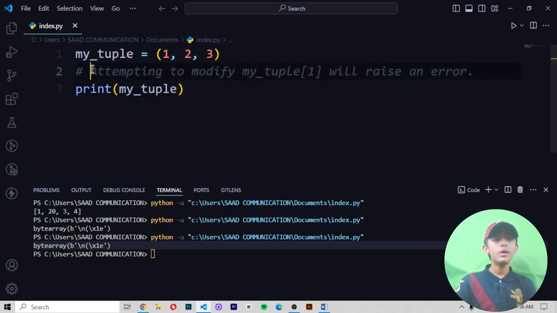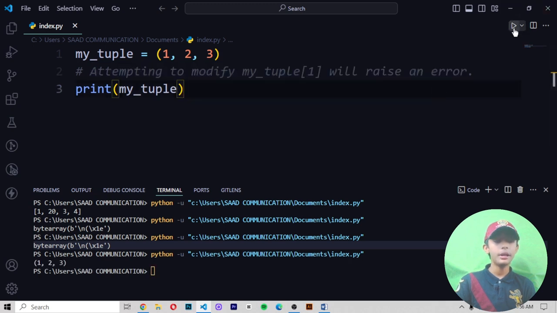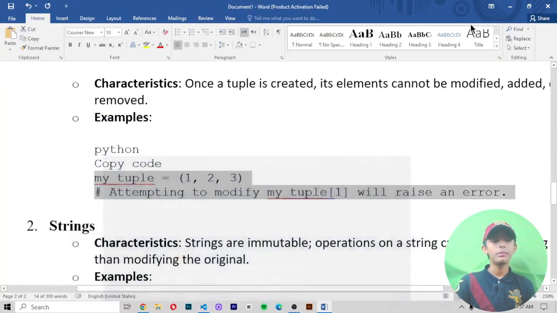Okay. If you attempt to modify my tuple 1, it will raise an error. If you attempt it, it gives you the error. If you modify your tuple at index 1, it will raise the error.